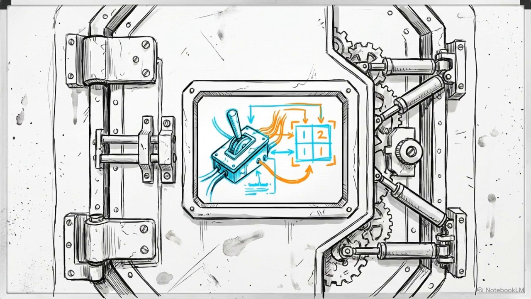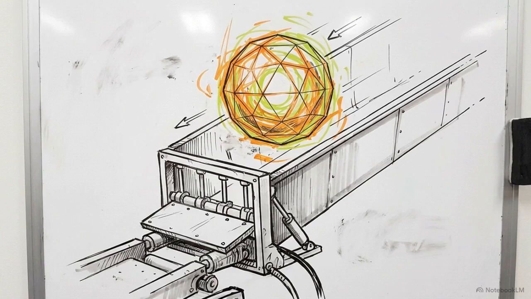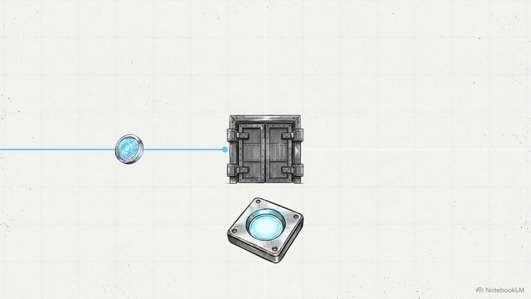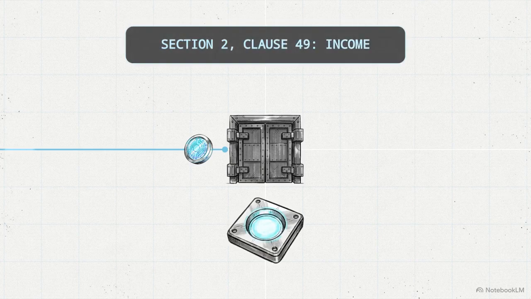The Section 4 master switch and the Section 5 territorial matrix remain inert until an economic event passes through the foundational definitions of Section 2. We drop our first abstract economic event into the funnel. It immediately hits the first logic gate, the definition of income under Section 2, Clause 49.